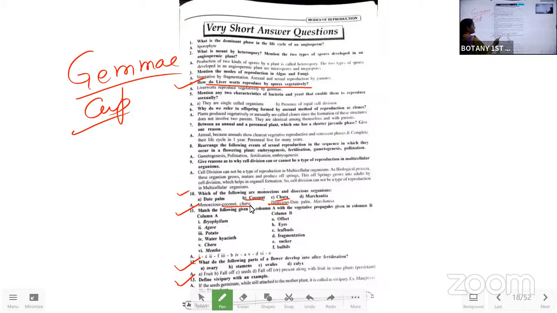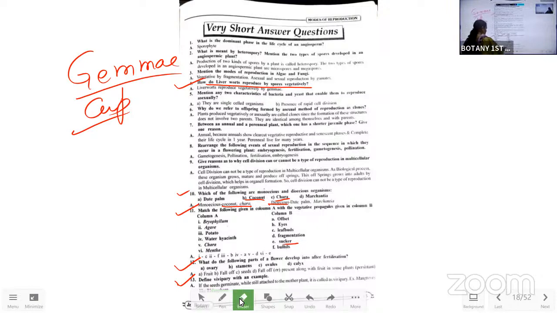Okay, and the next one is the match the following. In this, bryophyllum, agave, potato, water hyacinth, Chara, mentha. And in the second one, offset, eyes, leaf buds, fragmentation, sucker, bulbil.